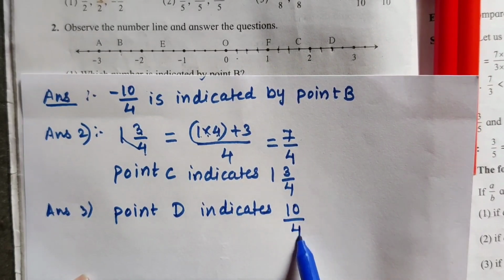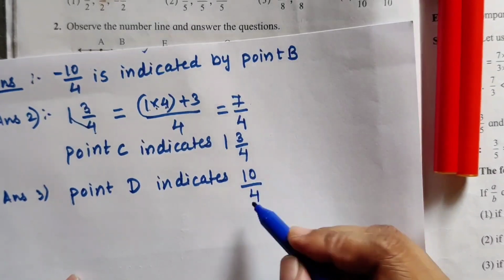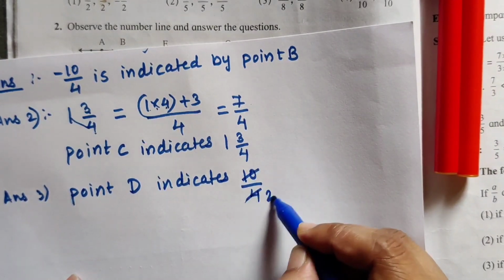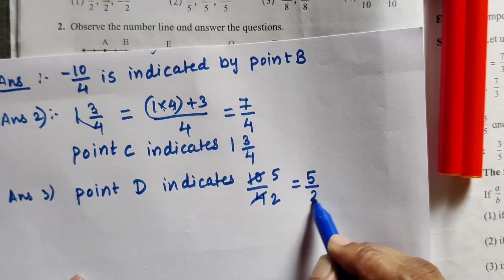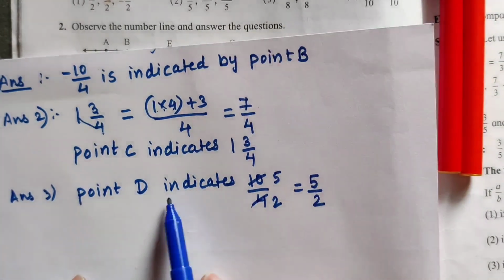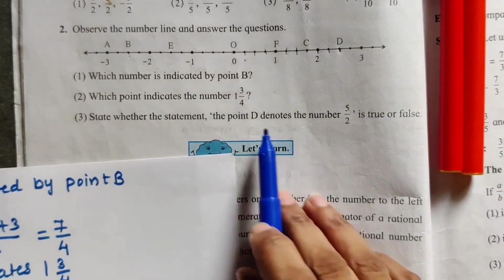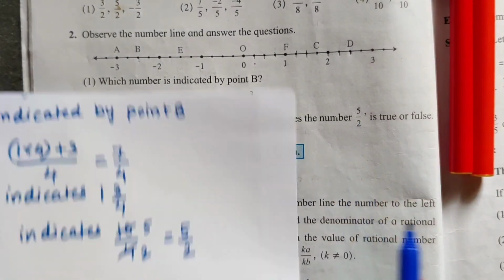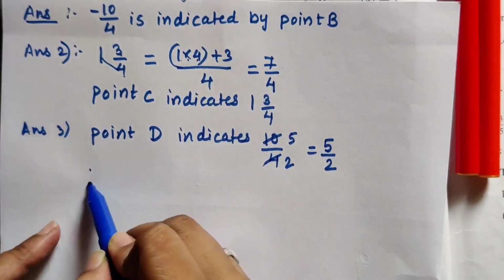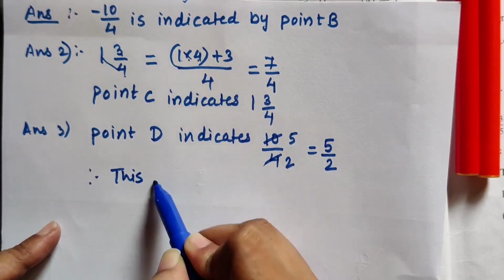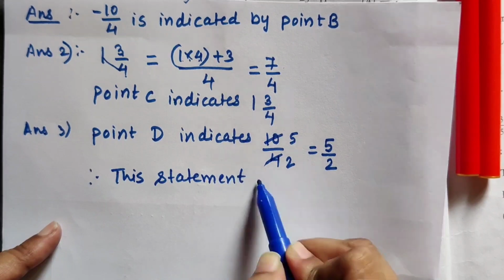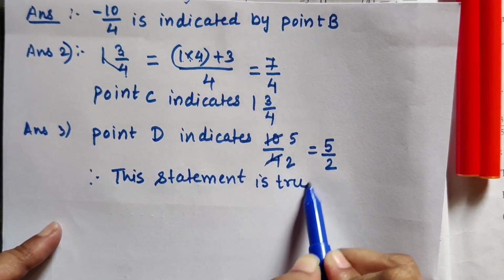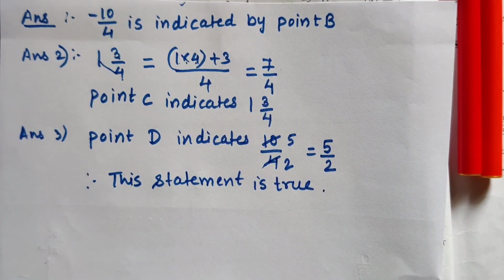See children, when we cancel this, what do we get? 2 2s are 4, 2 5s are 10. So 10 upon 4 is nothing but 5 upon 2. That means D indicates 5 upon 2. So D denotes number 5 upon 2 is true. Therefore, this statement is true. In this way, we can solve the sums from practice set 1.1.